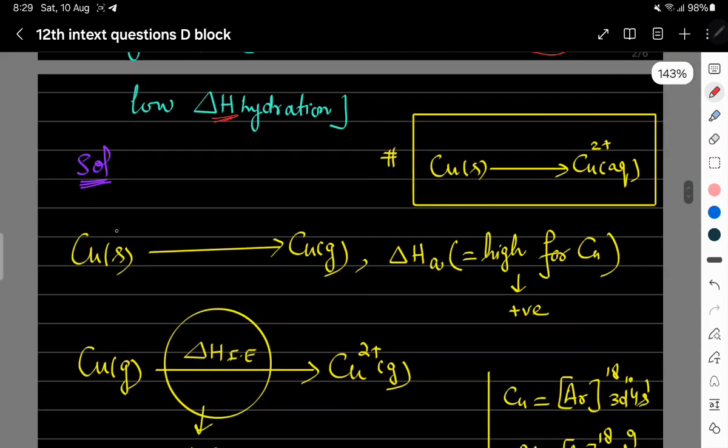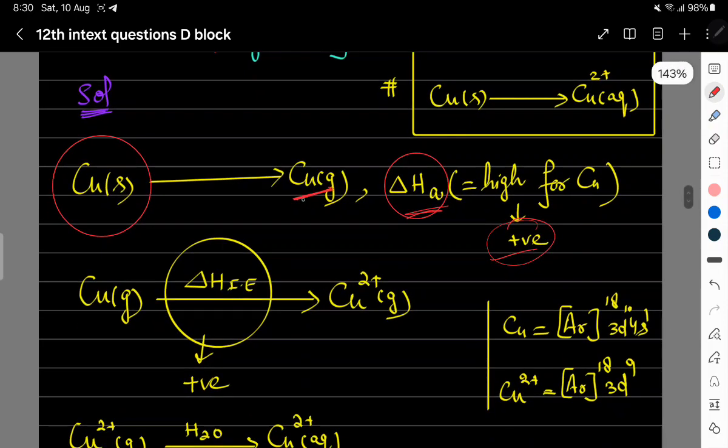We have copper in solid state, and when it gets converted into gaseous state, the energy required is the enthalpy of atomization, and according to the question we have to consider this enthalpy of atomization for copper as high, that is positive. Now this copper in gaseous state will get converted into an ion. The energy required is the enthalpy of ionization, and this energy is also given to this substance, so this is also positive.